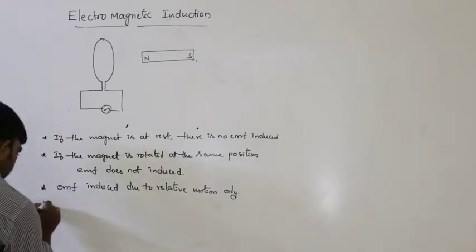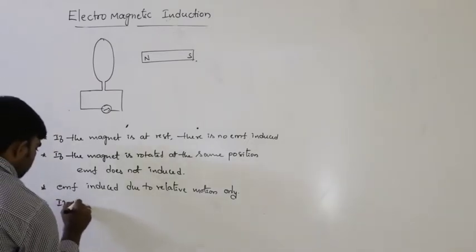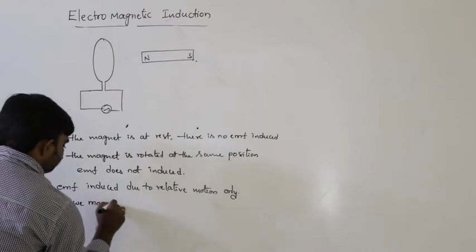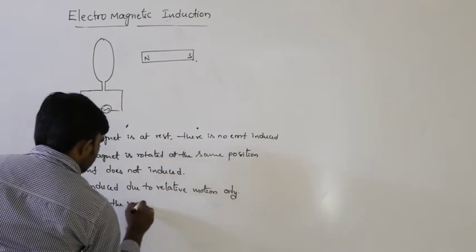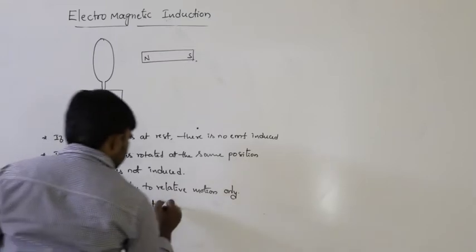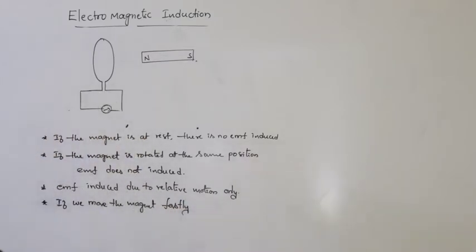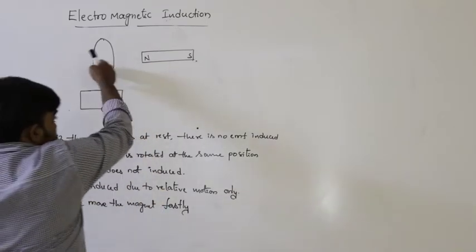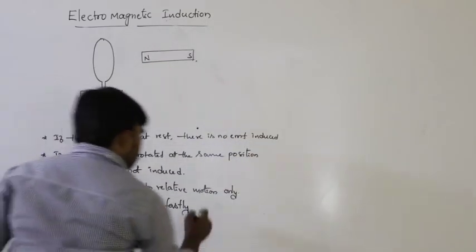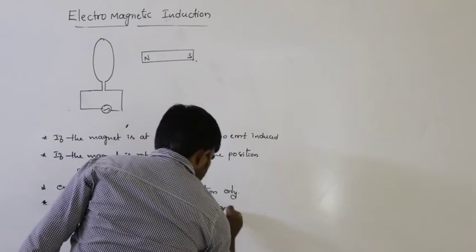So if we move the magnet fastly, either towards the coil or away from the coil, we can observe more deflection.